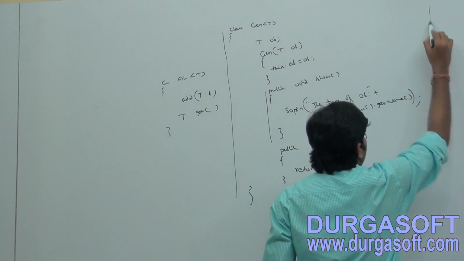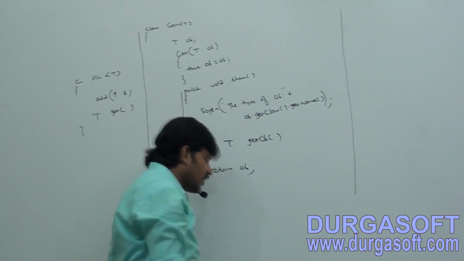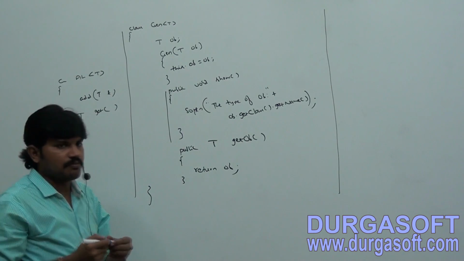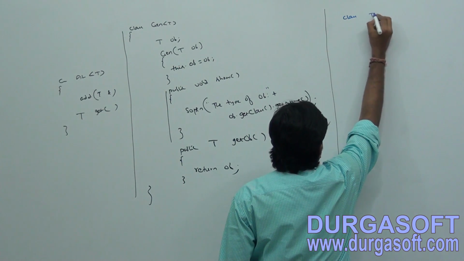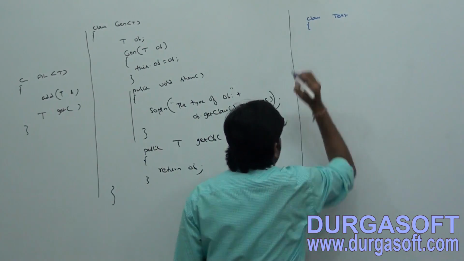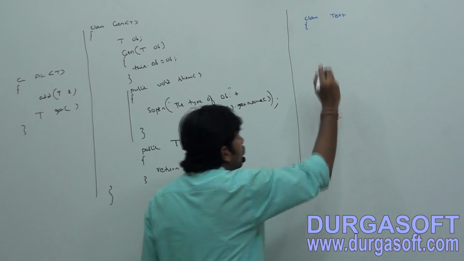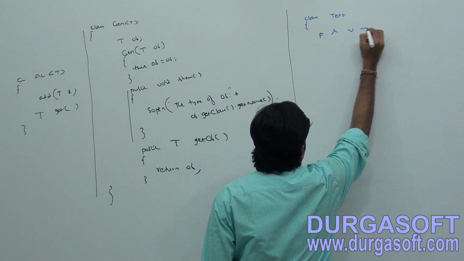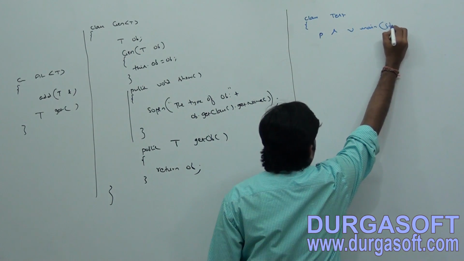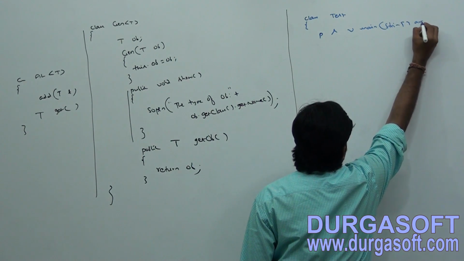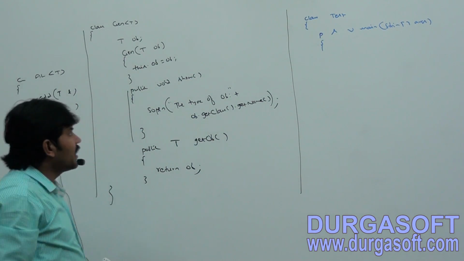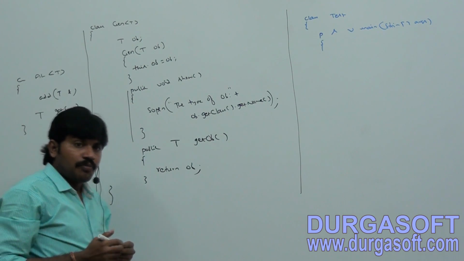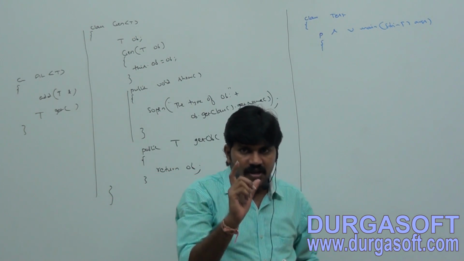Now, let me go for how to create an object for this class. Very simple. I am taking class Test. Now public static void main method, string array accept. I want to create a Gen object by passing string type as the argument.